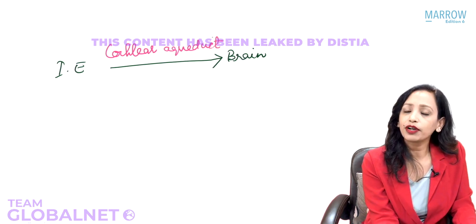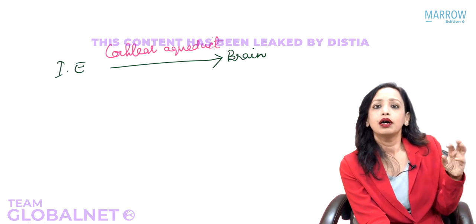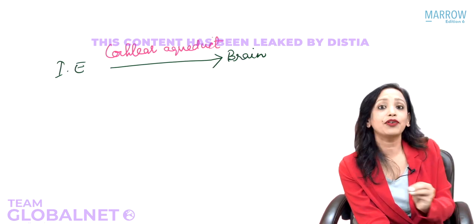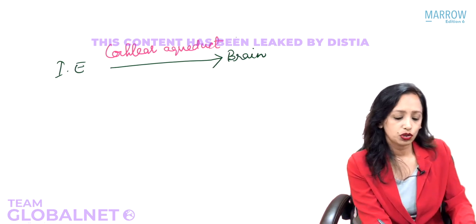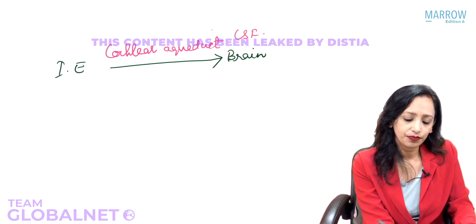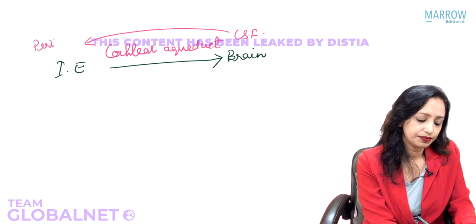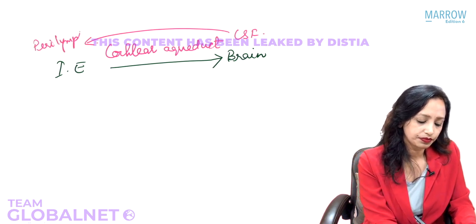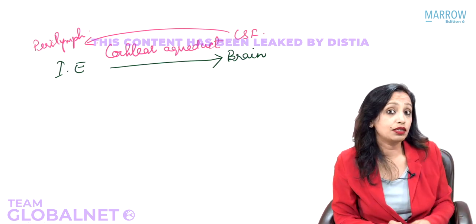What is the normal function of the cochlear aqueduct? It is responsible for putting the CSF into the inner ear to form perilymph. So CSF from here goes through the cochlear aqueduct to form perilymph. So this is the normal function.